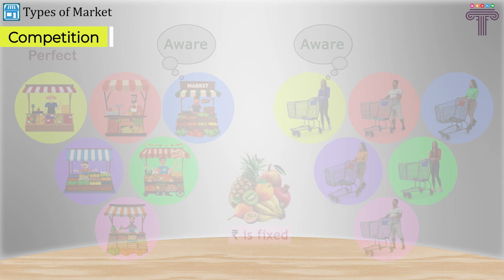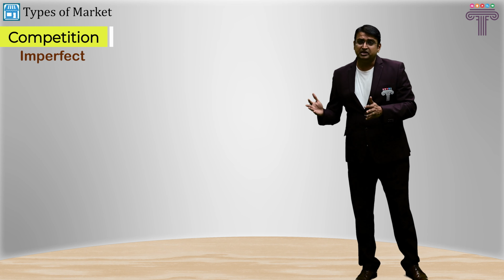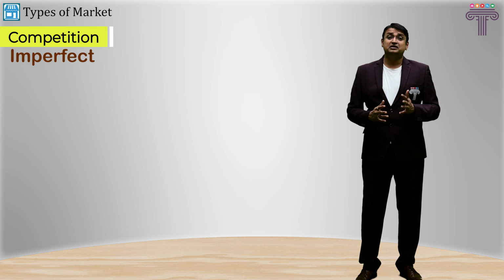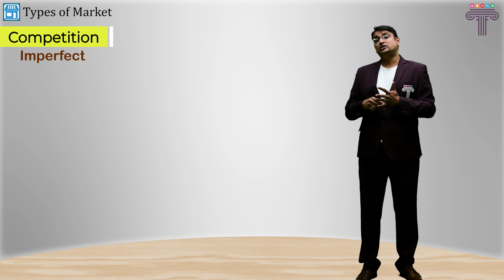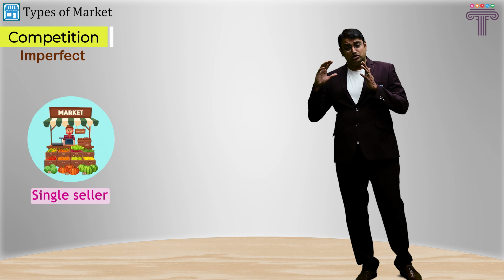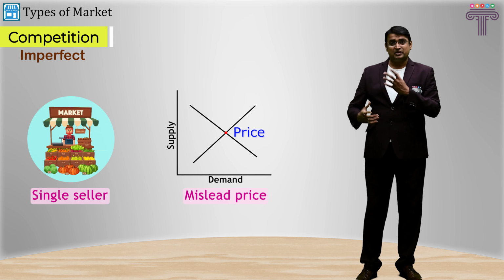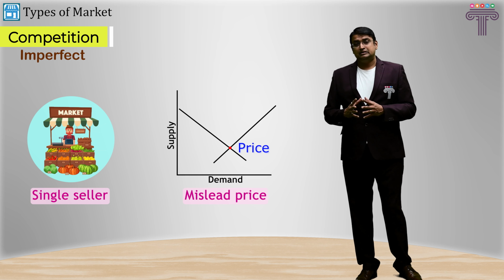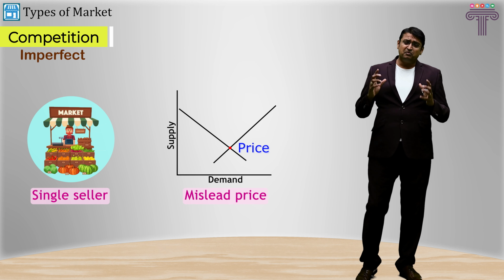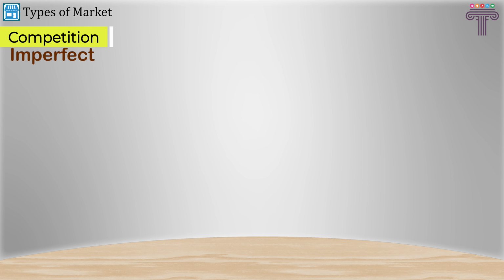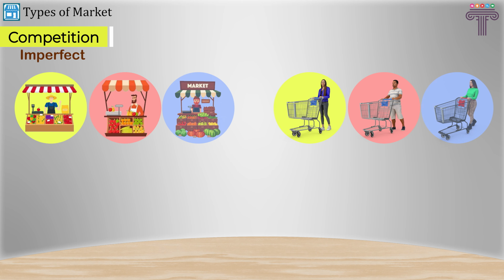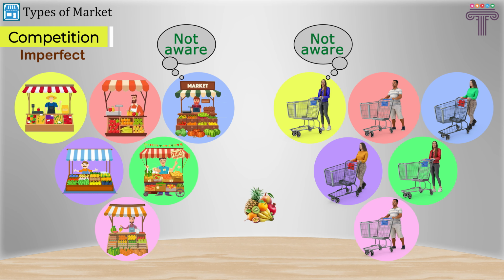On the contrary, in case of imperfect competition, there are imperfections created purposefully in order to create monopoly or in order to mislead the demand supply or create a demand supply gap so that the prices can be fluctuated. Imperfections are created purposefully. So in case of imperfect market or imperfect competition, the buyers and sellers are not fully aware about the goods and services and the facilities related business aspect of the market.